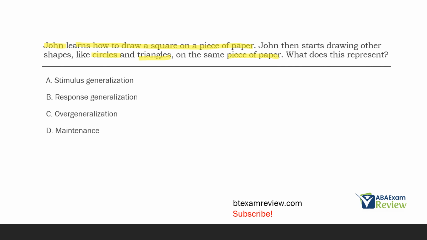A, stimulus generalization. Well, stimulus generalization, how many responses are we looking at? Well, we're looking at a single response across multiple stimuli. In this case, what responses do we have? We have drawing a square, we have drawing a circle, we have drawing a triangle. We've got three responses for the same stimulus. Stimulus generalization, we have a single response for multiple stimuli.